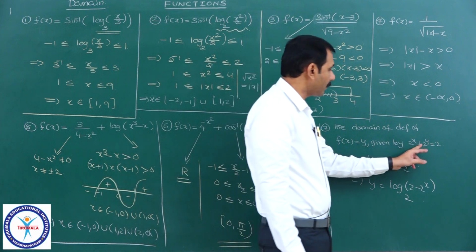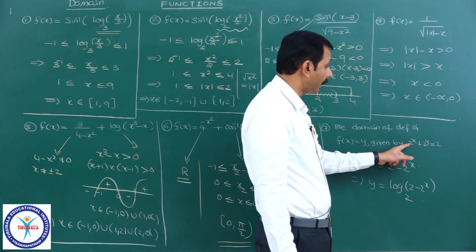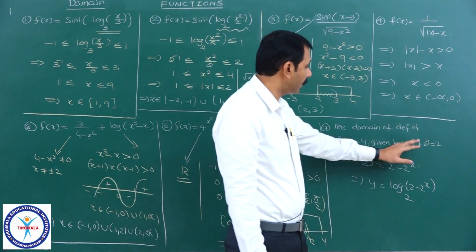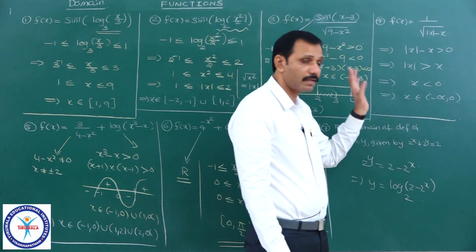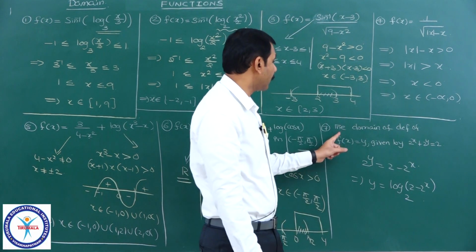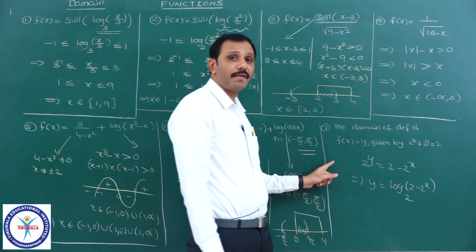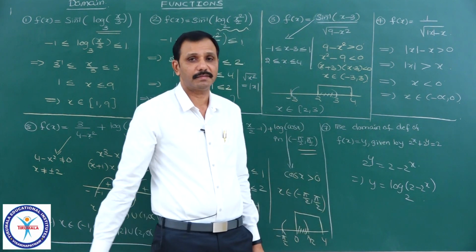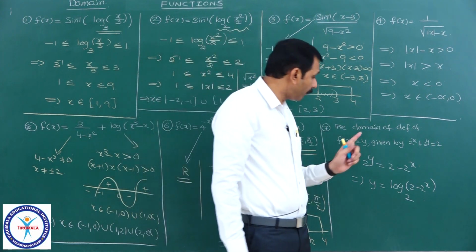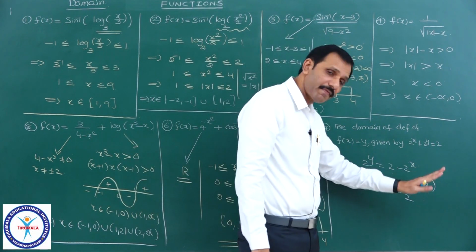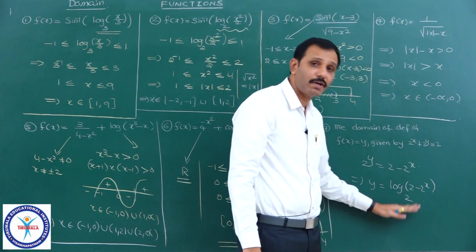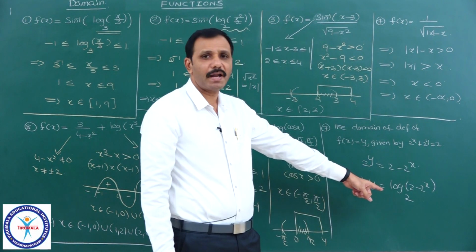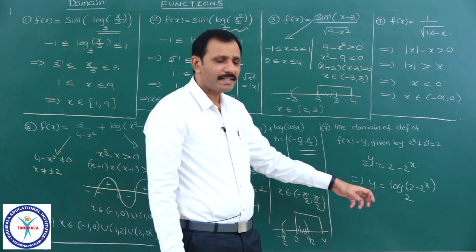Don't think that 2 power x plus 2 power y equal to 2, therefore 2 power x is a complete exponential function and is defined for all x belonging to R, which is wrong. They are asking the domain of definition of y equal to f of x given by the relation, which means first you need to find the function. You need to write y in terms of x, and y in terms of x is this one. Now I need the domain. It is a simple logarithmic function only. What is the basic property?